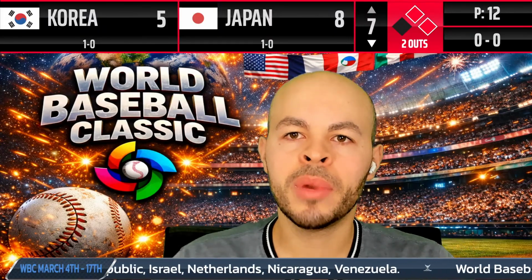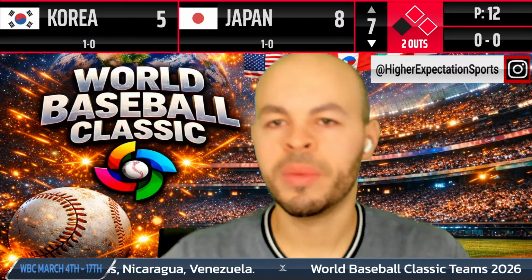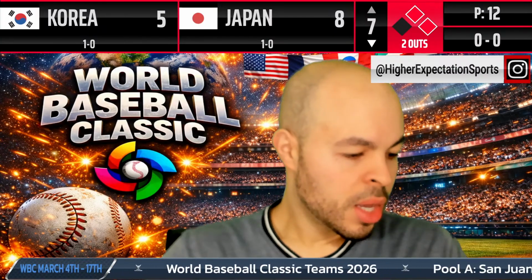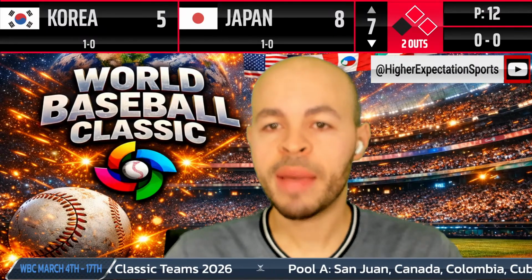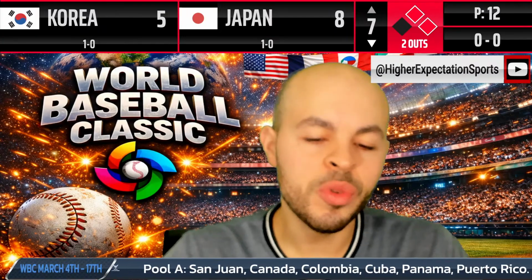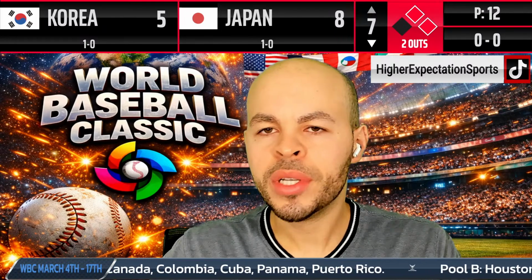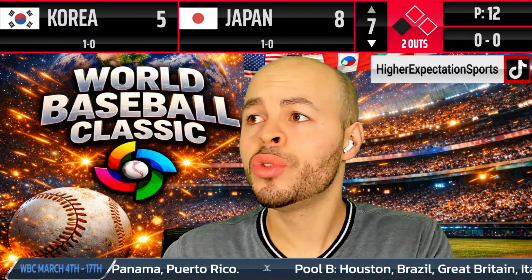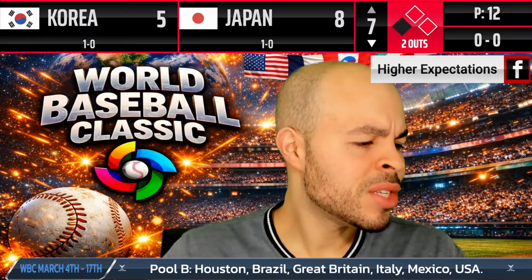Unbelievable. Kim comes in, and it doesn't get any worse for Kim. To the manager of Korea, I understand the move you made. I understand you had to make that move. It would have been better leaving in the other pitcher. Because you bring in this pitcher, 4 out of 5 pitches, balls. Next batter, 4 out of 5 pitches, balls. Then you throw a strike, then you throw another strike right over the plate, up the middle, 8-5.